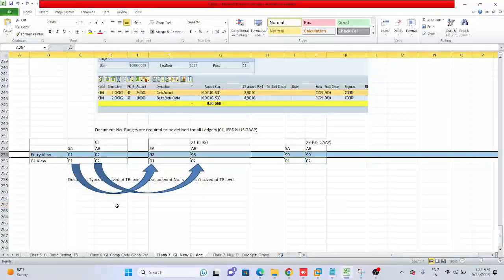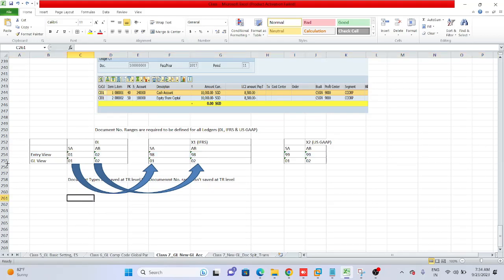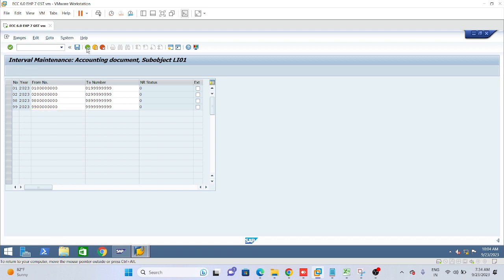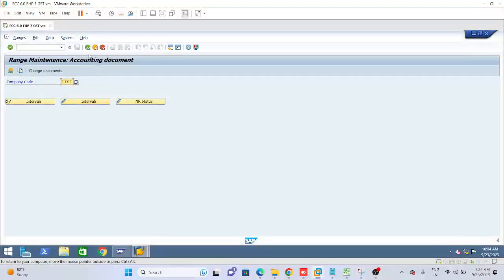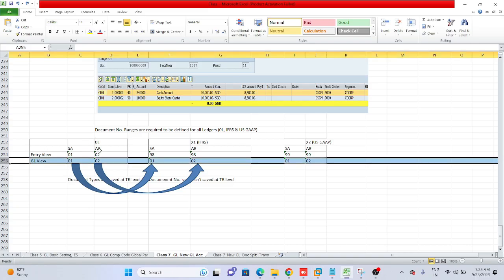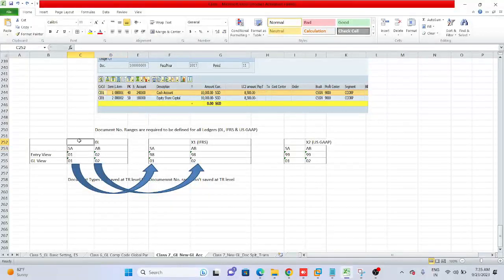Okay. Now Control Z. Now we see we have defined the range for the entry view. Now we are going to define range for the general ledger view, GL. Correct? GL view. Look at the quotation. This 02 is same, no? Reversal entry is same. Yes, reversal entry. So here, reversal entry is 98. Okay, 98, got it.